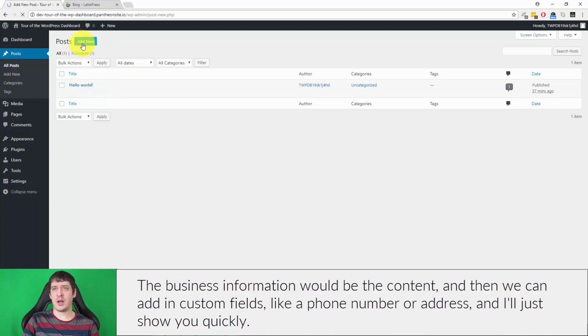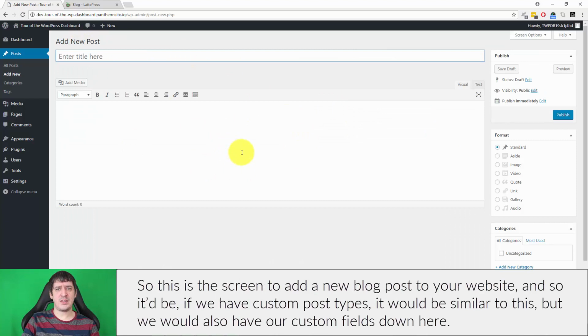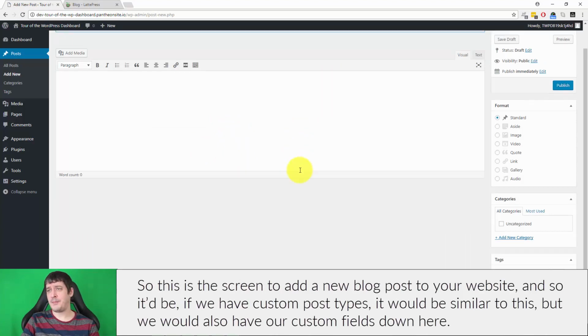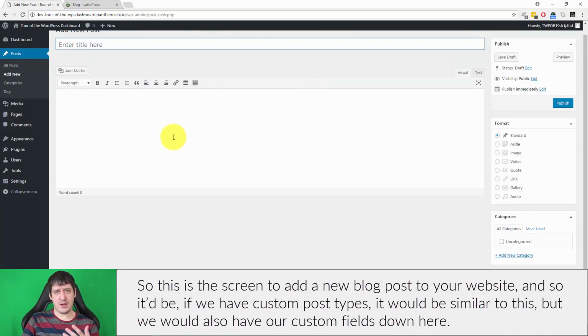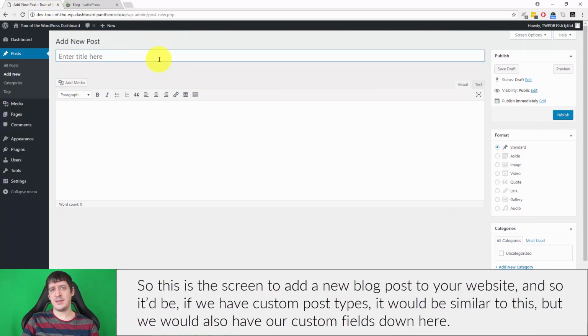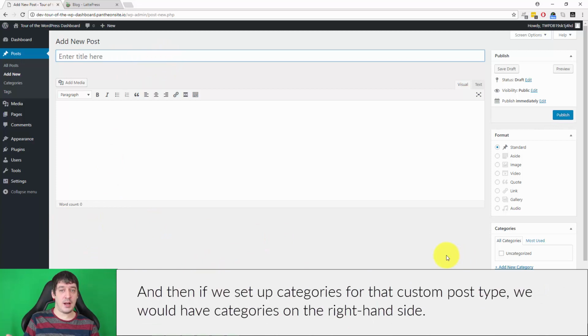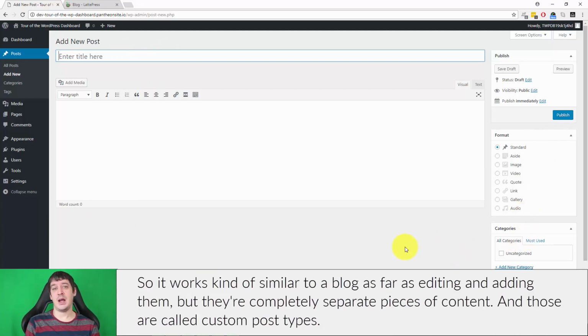I'll just show you quickly. This is the screen to add a new blog post to your website. If we have custom post types, it would be similar to this, but we would also have our custom fields down here. And then if we set up categories for that custom post type, we would have categories on the right as well. So it works similar to a blog as far as editing and adding them, but they're completely separate pieces of content, and those are called custom post types.